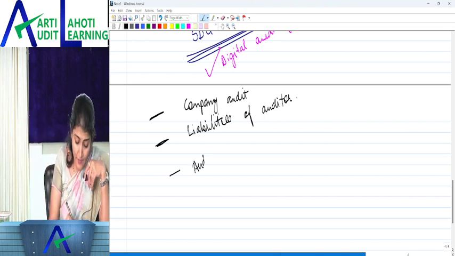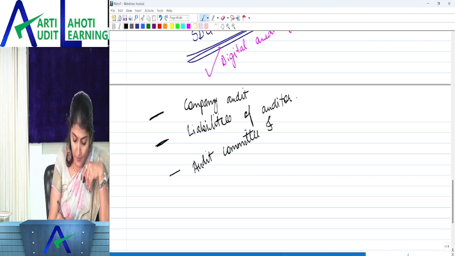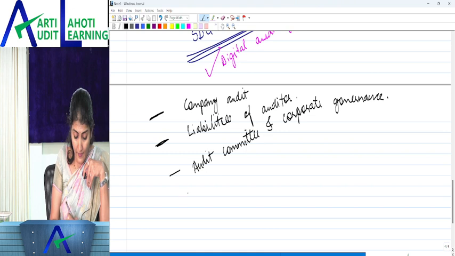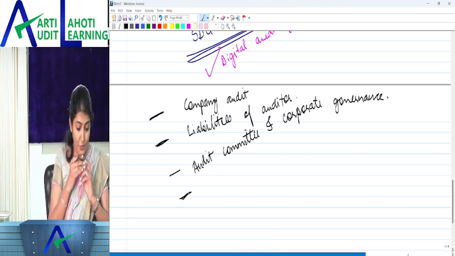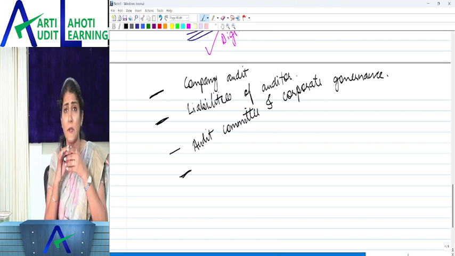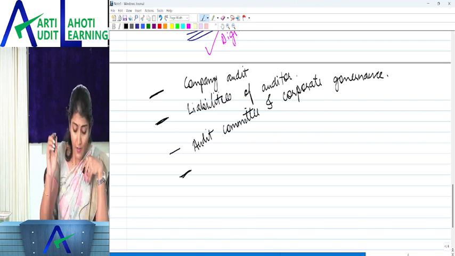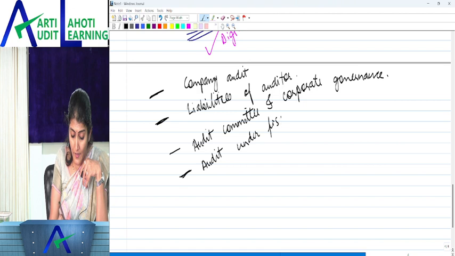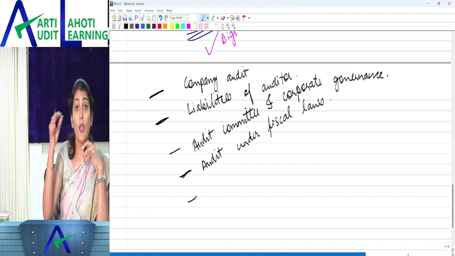Then you have the chapter on the audit committee and corporate governance, that is the SEBI LODR, the Listing Obligations and Disclosure Requirements regulations. That has been added to your self-paced learning module in corporate and economic laws, which is why the audit committee and corporate governance is deleted from here. Then another chapter which has been shifted to your direct taxation is the tax audit. That is the audit under the fiscal laws, no longer applicable for your exams in the audit paper.